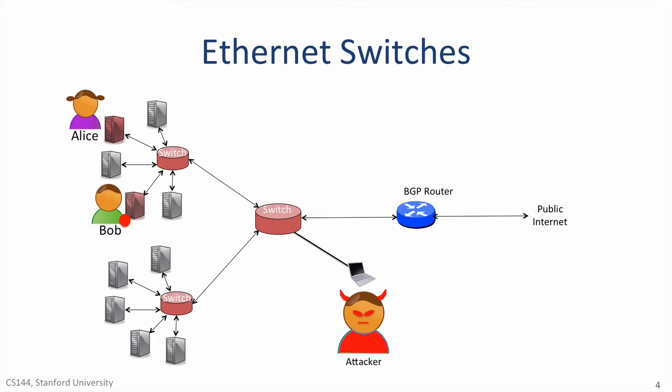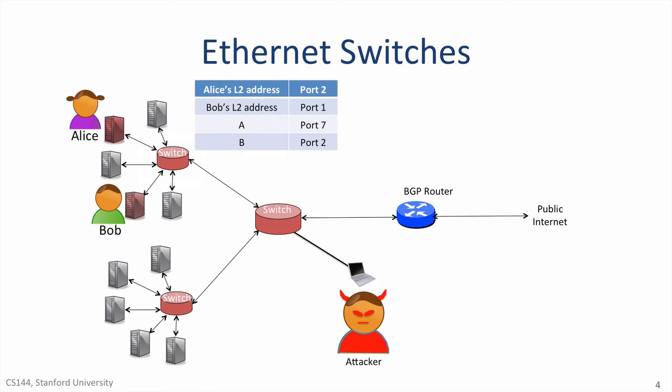A common exploit is to attack the tables in the Ethernet switches. As you'll recall, an Ethernet switch learns the addresses of end hosts by watching packets in the network. For example, the switch between Alice and Bob, shown here, learns their Ethernet addresses whenever they send packets. Here is what the forwarding table might look like in a switch after it's learned some of the addresses. In practice, the tables are much bigger than this, usually tens or hundreds of thousands of entries, but I show only a few here to keep things simple.